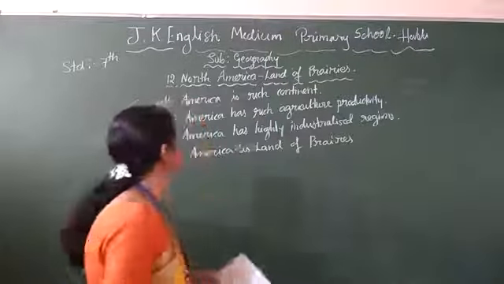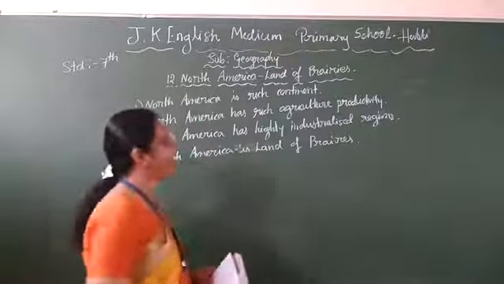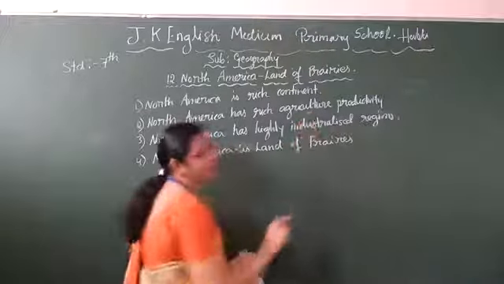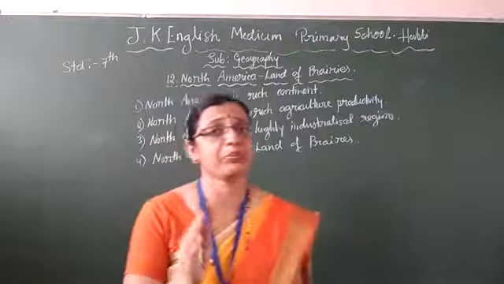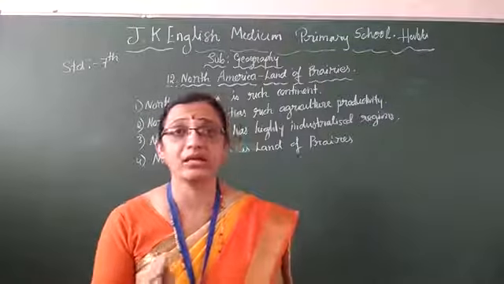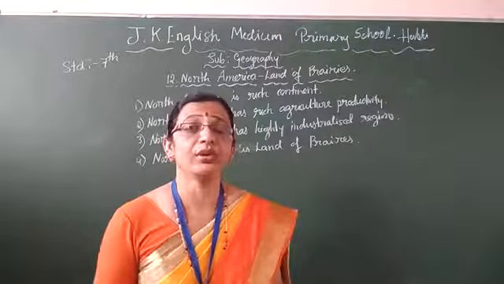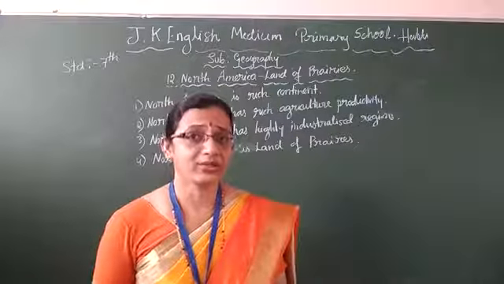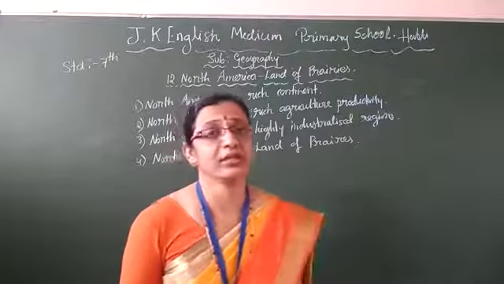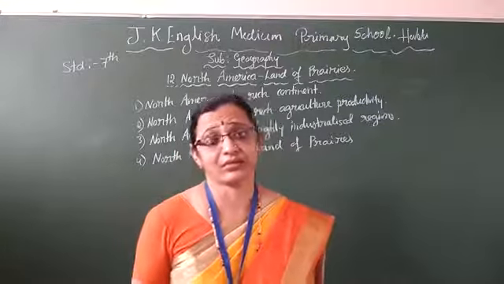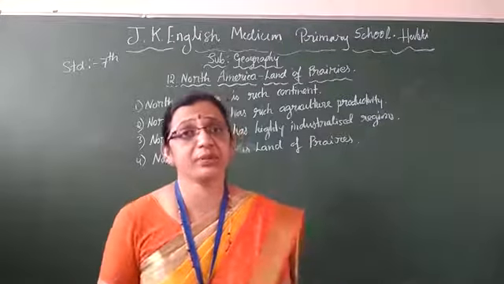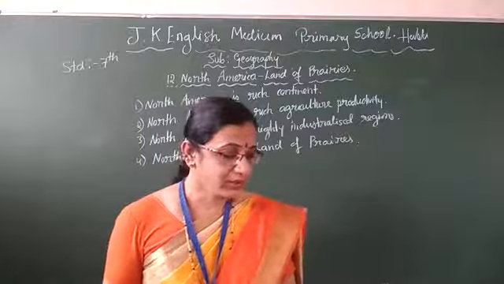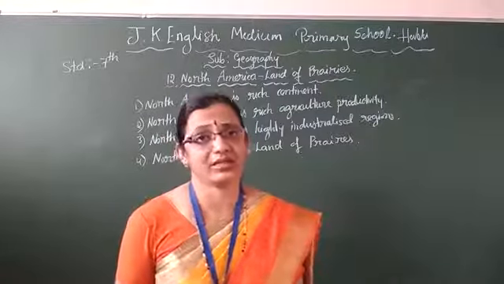Followed? Yes. Second one, North America has rich agricultural productivity. Only 10% of the land is under cultivation, even though the productivity is high compared to other continents. Why is it so? First, they have large farms. The agricultural field is big. Second, every work is mechanized.